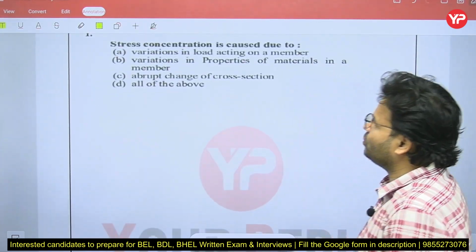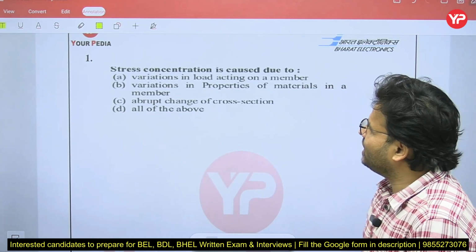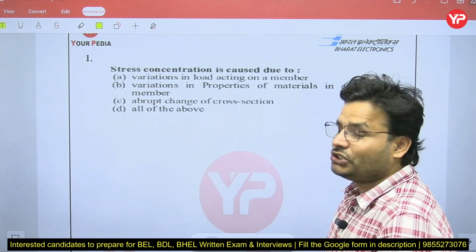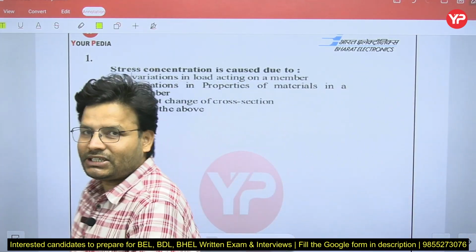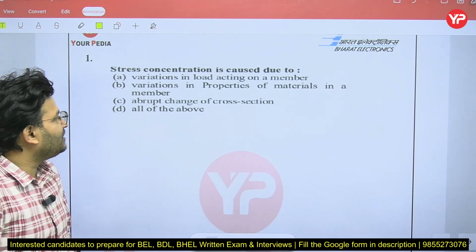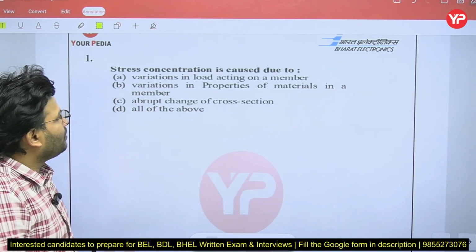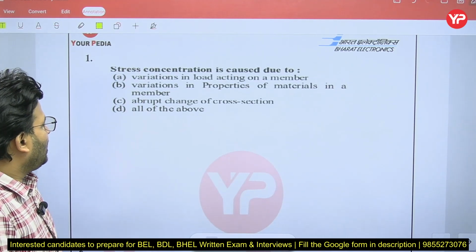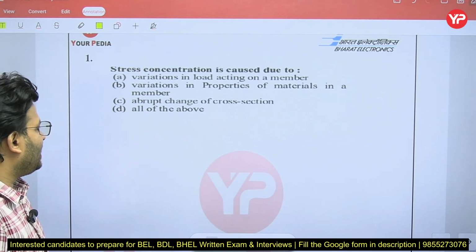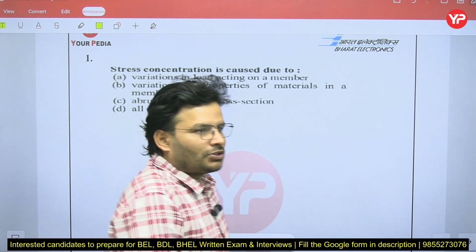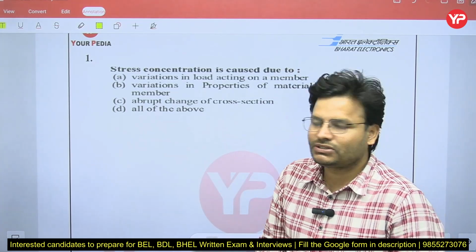So that is the first question on your screen, my dear friends. The question is: stress concentration is caused due to, why is stress concentration coming? Option A: variation in load acting on a member. Option B: variation in the property of a material in a member. Option C: abrupt change in the cross section. And option D: all of the above. So what is the correct answer, my dear friends?